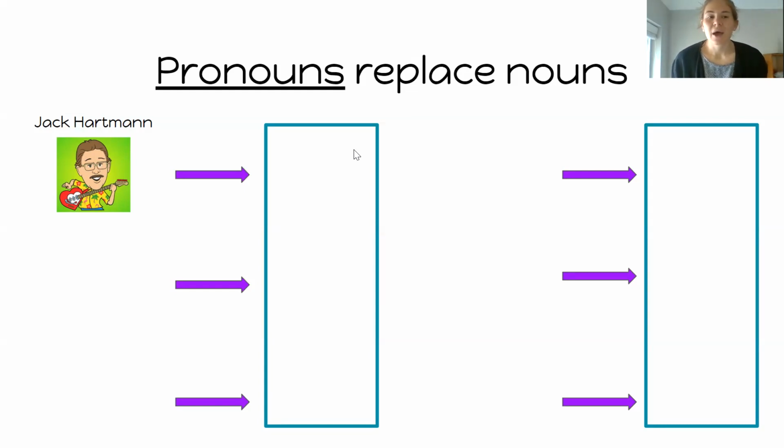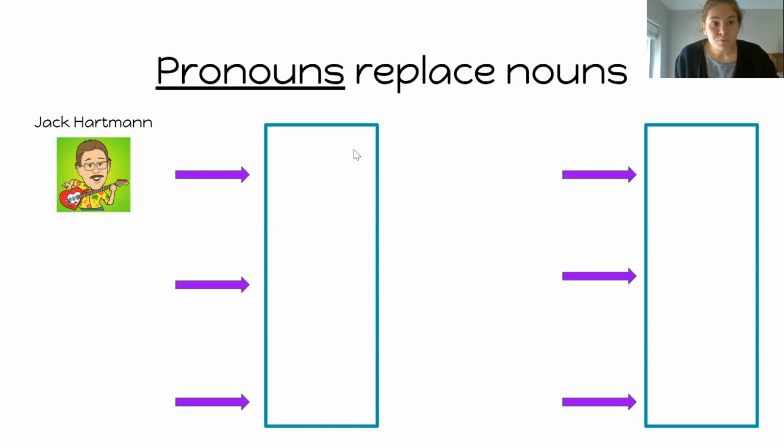Okay. My dog likes to play. My dog plays fetch. My dog goes and gets the ball when I throw it, and my dog brings it back to me. I repeated my dog so many times in that story, you might have gotten tired of hearing it, right? And I was pretty tired of saying it. It would also take a long time to write down.